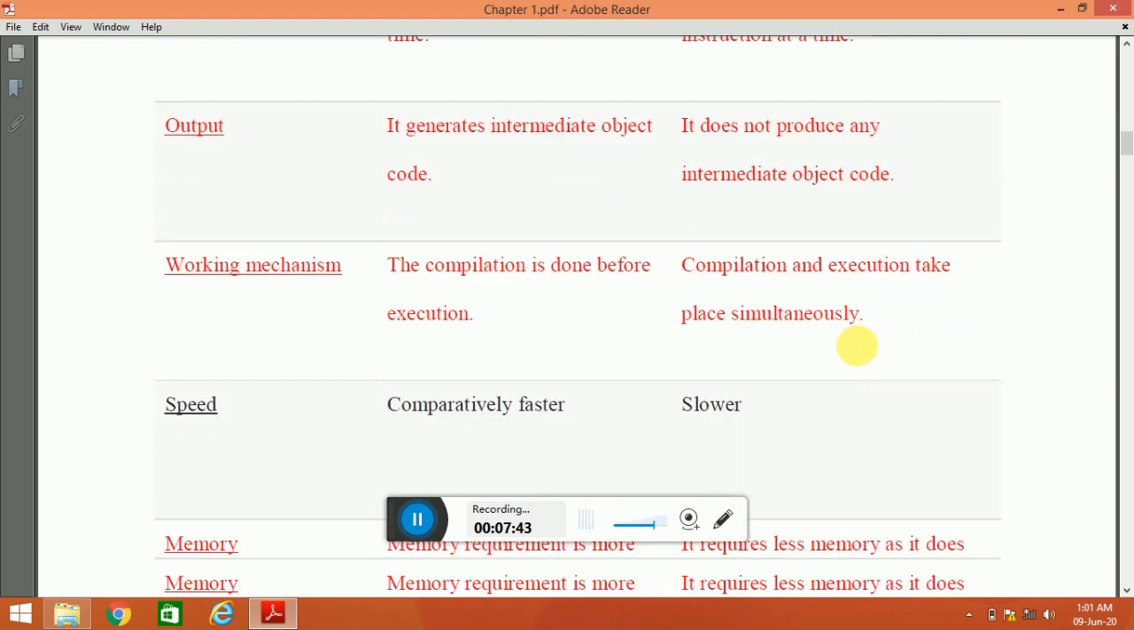Okay. Now the working mechanism of compiler. The compilation in a compiler is done before execution, and in an interpreter, compilation and execution take place simultaneously. Compilation and execution in an interpreter take place simultaneously. And in a compiler, compilation is done before execution.